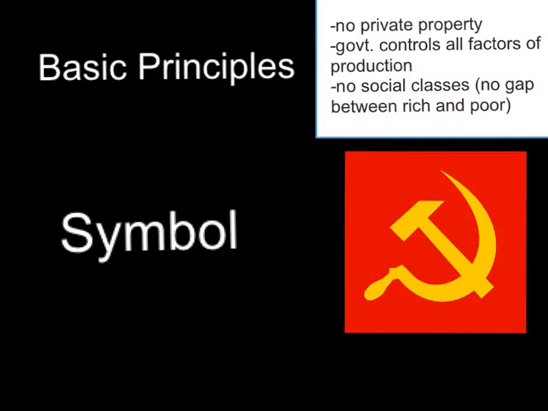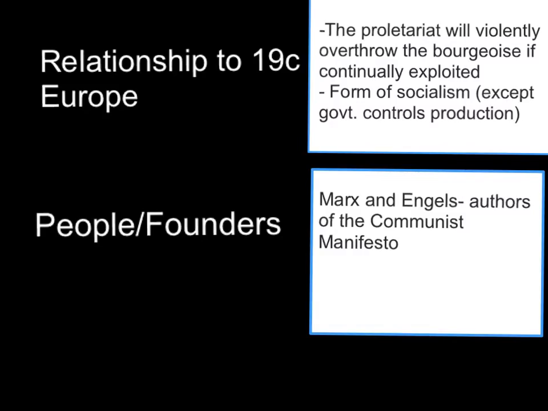To fill out your matrix, the basic principles are that there's no private property, the government controls all factors of production, there's no social classes, meaning there's no gap between the rich and poor, and there's a symbol for communism. Relationship to 19th century Europe: the proletariat will violently overthrow the bourgeoisie continually exploited during the Industrial Revolution, and communism is a form of socialism. And the people and founders are Karl Marx and Friedrich Engels, the authors of the Communist Manifesto.